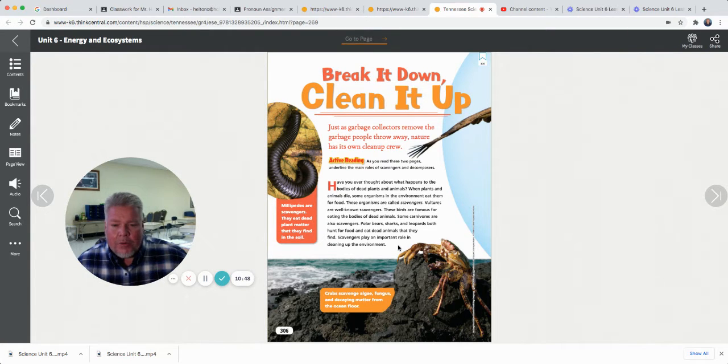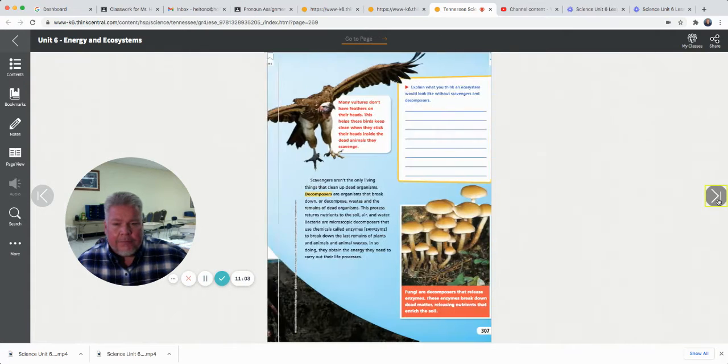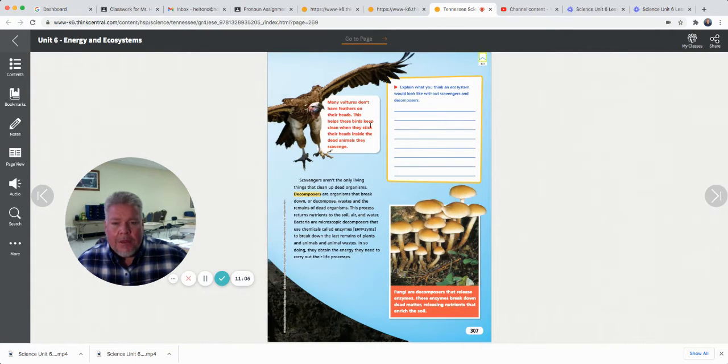Scavengers play an important role in cleaning up the environment. Millipedes are scavengers. They eat dead plant matter that they find in the soil. Crabs scavenge algae, fungus, and decaying matter from the ocean floor. Many vultures don't have feathers on their heads. This helps the birds keep clean when they stick their heads inside the dead animals they scavenge.